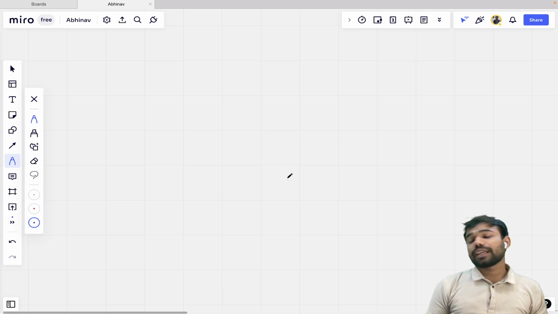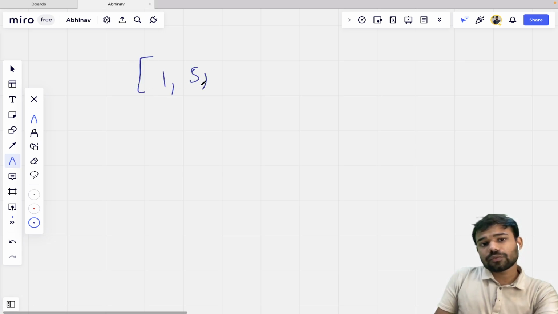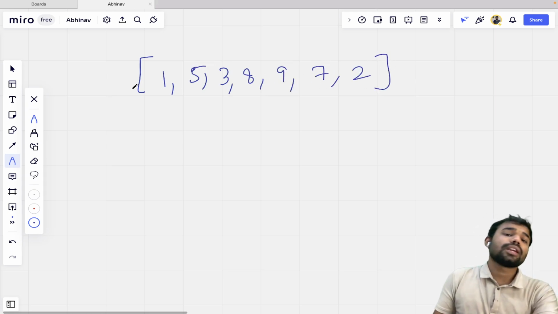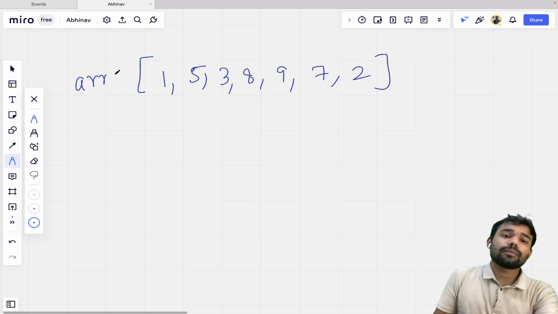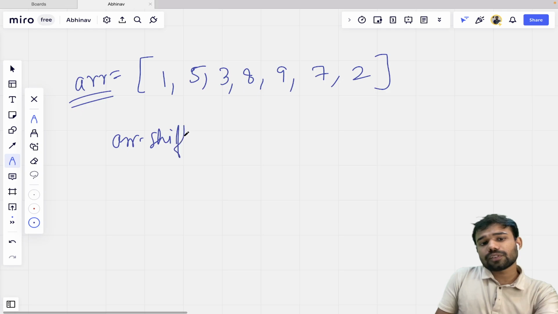तो एक काम करते हैं कि हम लोग एक array लेते हैं, ठीक है. Let's say this is the array: 1, 5, 3, 8, 9, 7, 2. This is the array. Okay. And let's name it ARR. ठीक है, ये हमारे पास एक array है इसका नाम है ARR. So if we will write ARR dot shift, can you tell me what it will do?